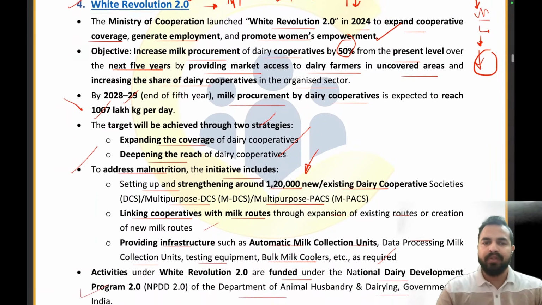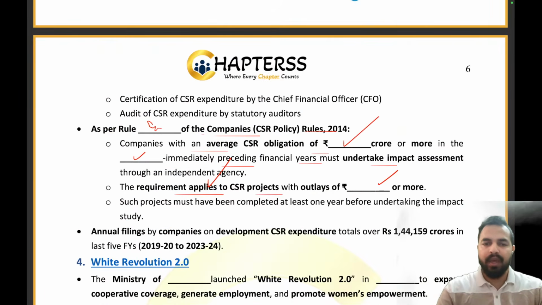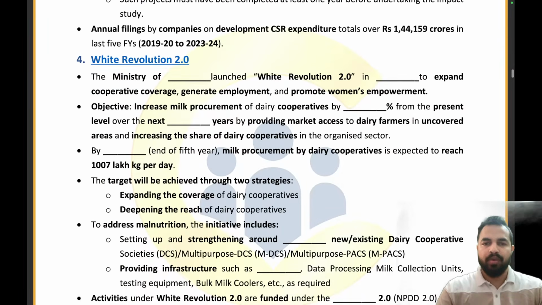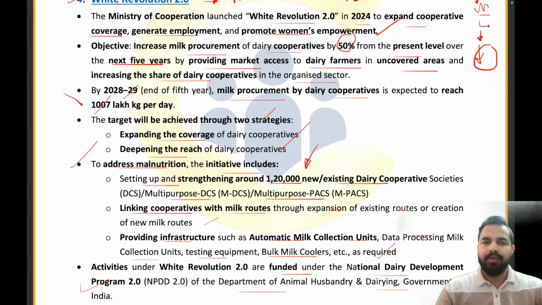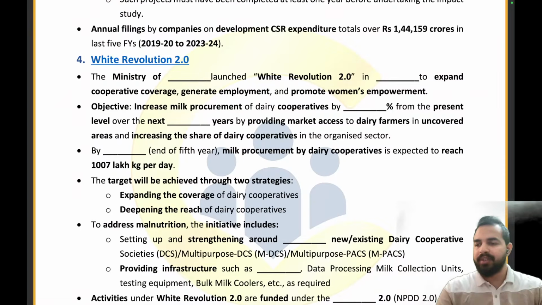Now let's try to answer the questions which are here now. White Revolution 2.0. So my dear friends, I hope that this is clear. Now please try to answer me these questions. Please tell me the name of the ministry which has launched the White Revolution 2.0. It was launched by the Ministry of Cooperation. In which year? 2024, to expand the cooperative coverage. The objective is to increase the milk procurement of dairy cooperatives by what percentage? By 50% from the present level.